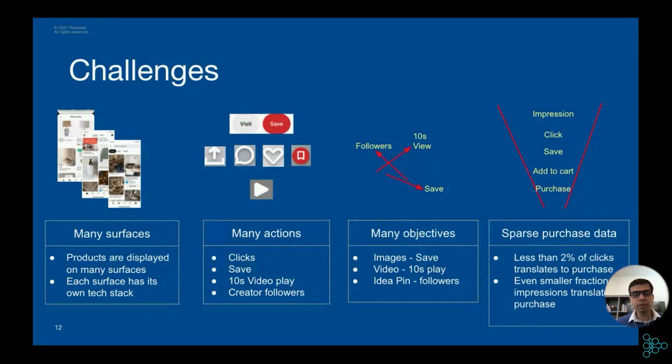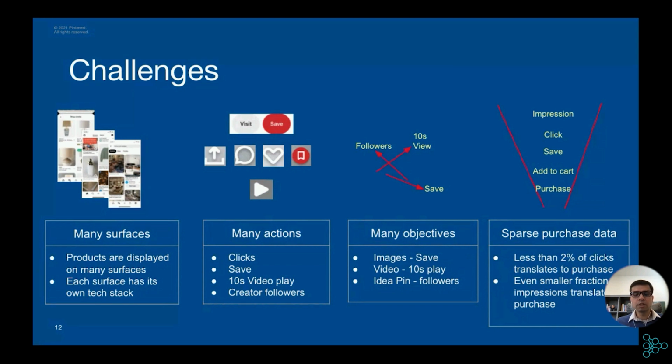First, we have many different recommendation surfaces, and each of these recommendation surfaces has its own technology stack. So that means we have to make changes on many different technology stacks, which will take a lot of time. Another problem is there are many different actions on Pinterest, such as clicks, saves, 10-second video plays, creator followers. These are also positive actions or good actions. So we cannot forget about all these positive actions and just focus on purchase optimization.